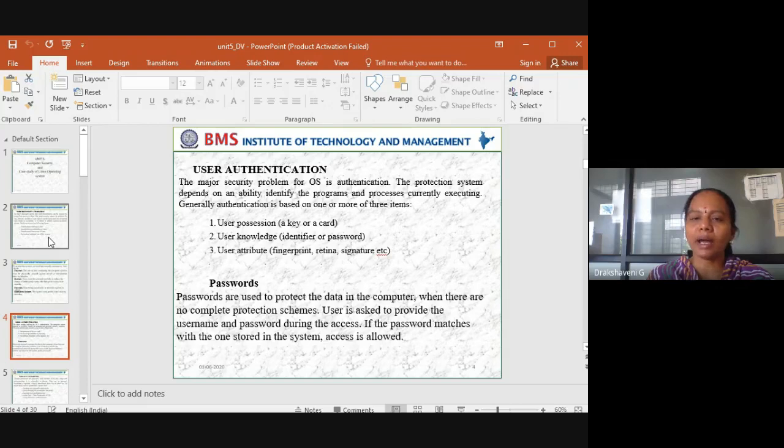In the same way, retina. I can stand in front of the system and say that I am present. In this case, the retina is one where it will track and store the data when I have entered.